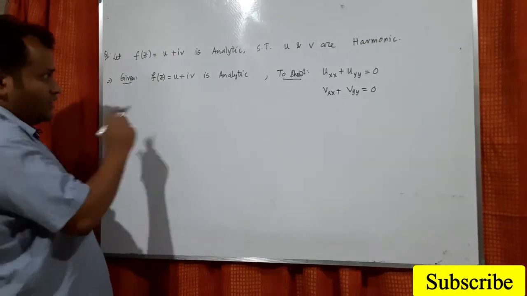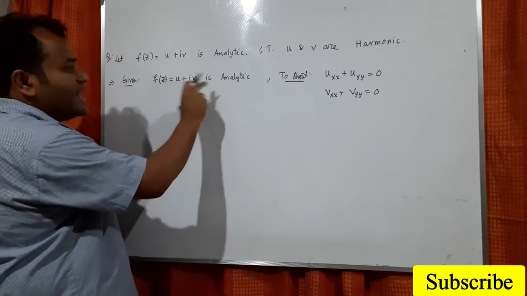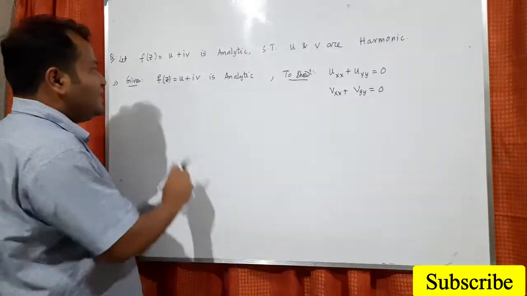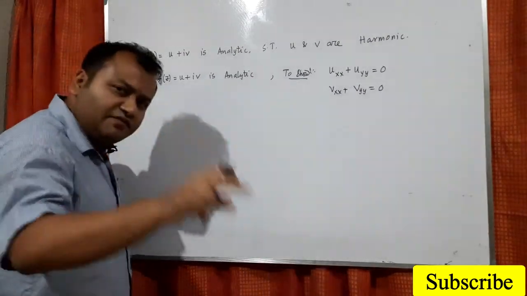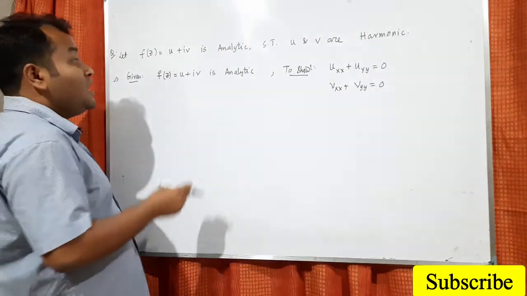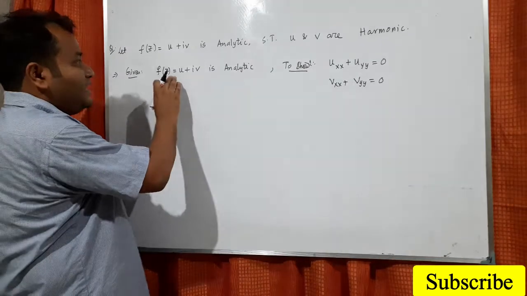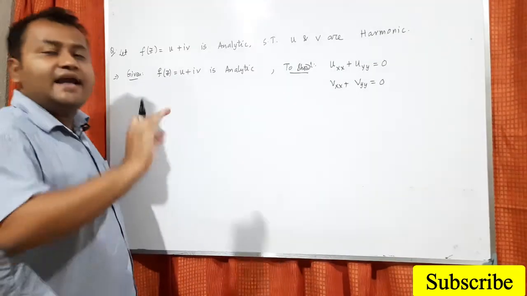Now this information is given. Acha, what is the meaning of u plus iv is analytic? The meaning is that this function is differentiable, because analytic means differentiable. Now when a function is differentiable, it must satisfy the CR equations.